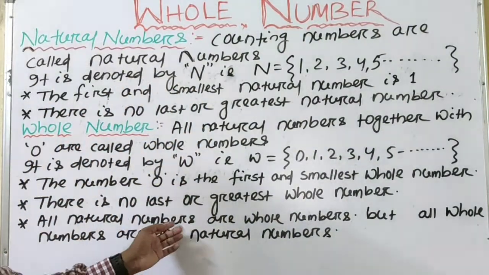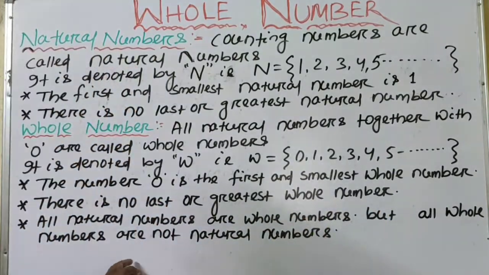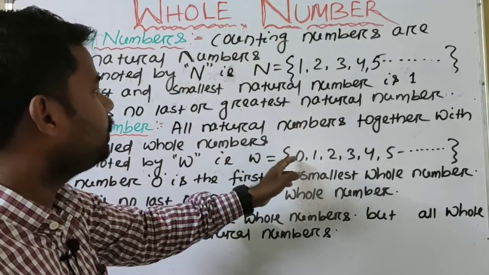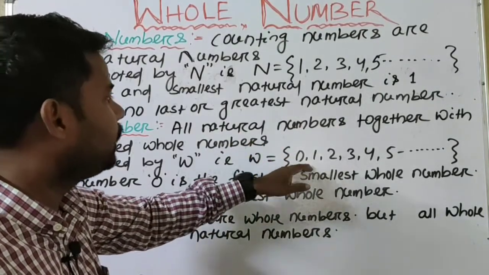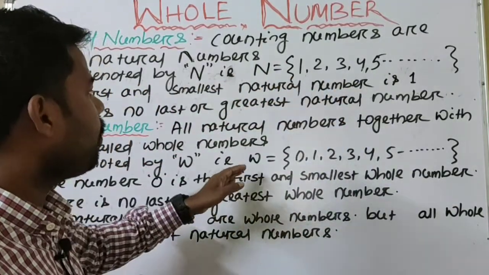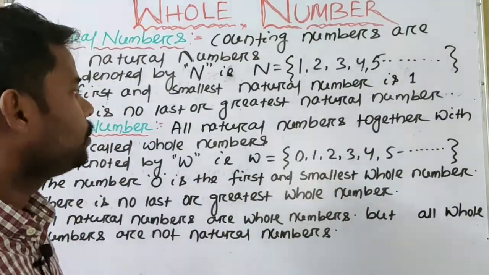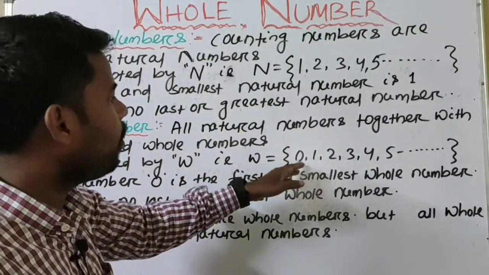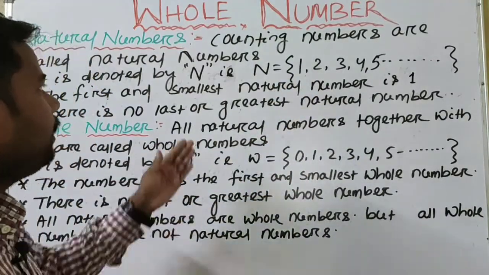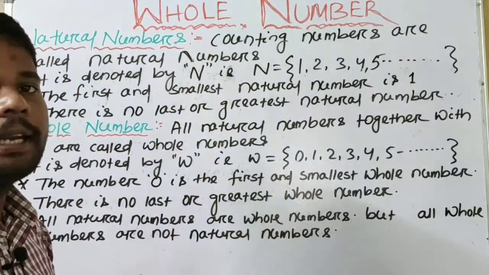All natural numbers are whole numbers, but all whole numbers are not natural numbers, because whole numbers are all natural numbers together with 0. Natural numbers start from 1, 2, 3, 4, but whole numbers start from 0, 1, 2, 3, 4, 5 and so on. So 0 is included in whole numbers, but 0 is not present in natural numbers. So all natural numbers are whole numbers, but all whole numbers are not natural numbers.